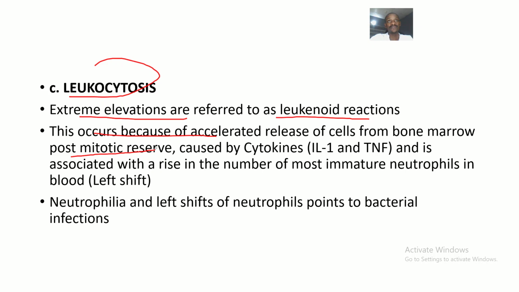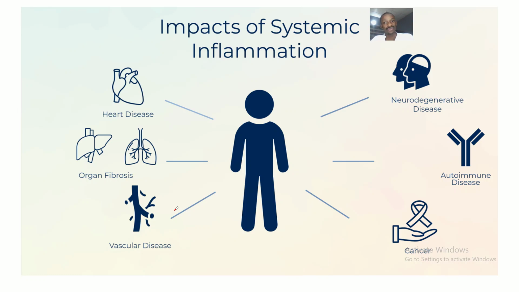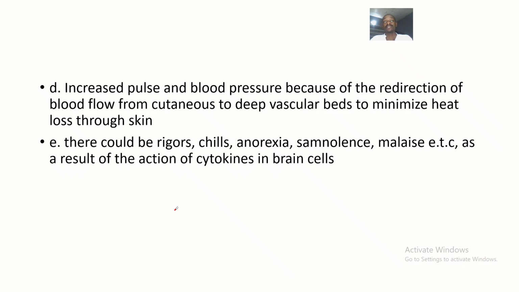The post-mitotic reserve we're talking about is basically the metamyelocytes, the band forms, and neutrophils. This is caused by cytokines like interleukin 1 and tumor necrosis factor, and it's associated with a rise in the number of immature neutrophils in the blood. That's a left shift. Neutrophilia and left shifts of neutrophils point toward bacterial infections, so if you have neutrophilia, a bacterial infection should be suspected.